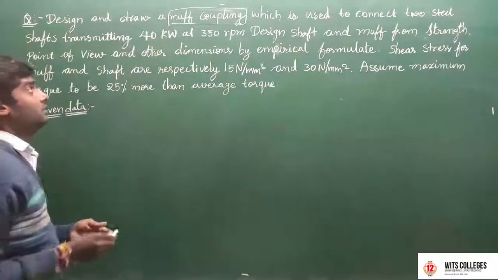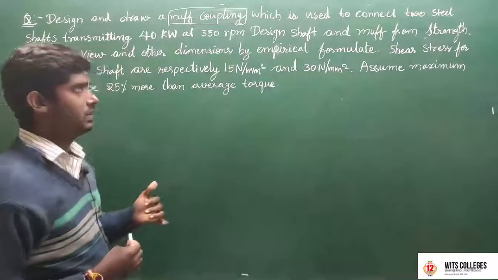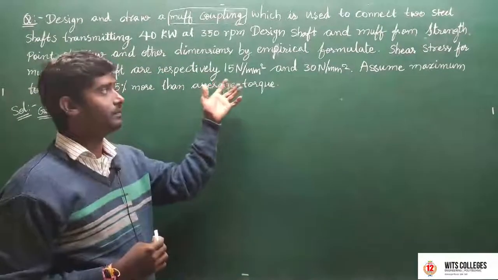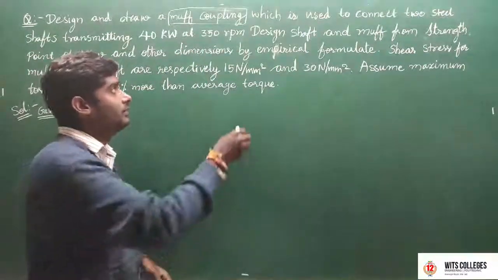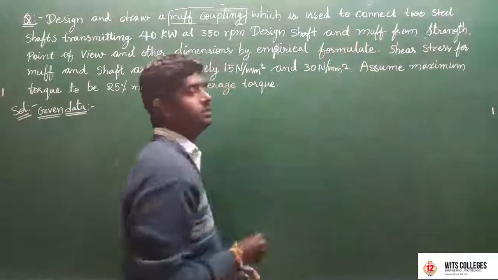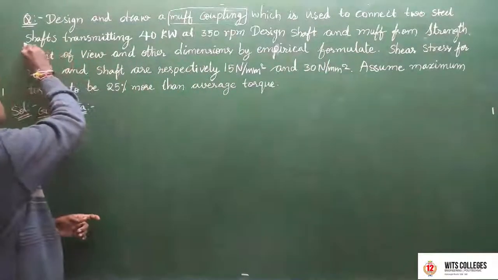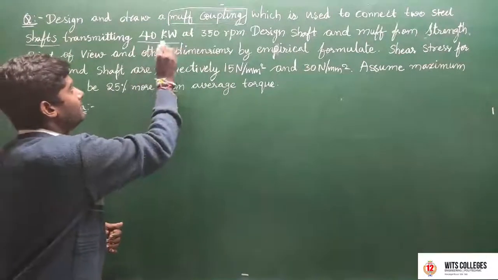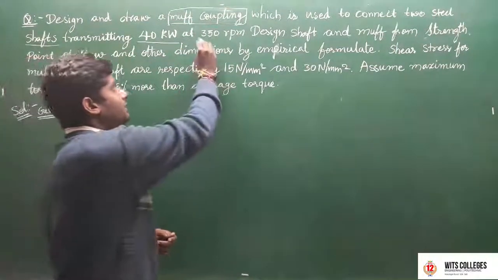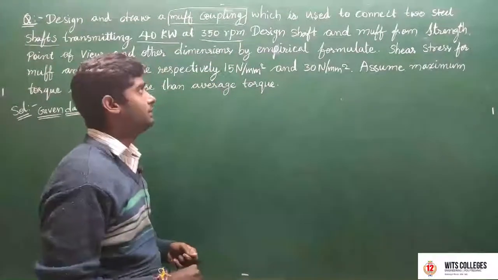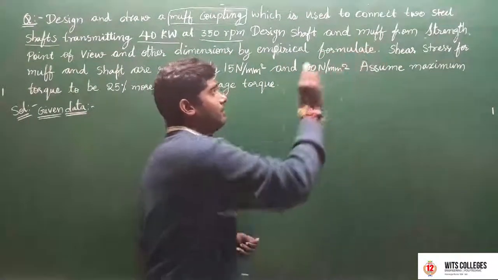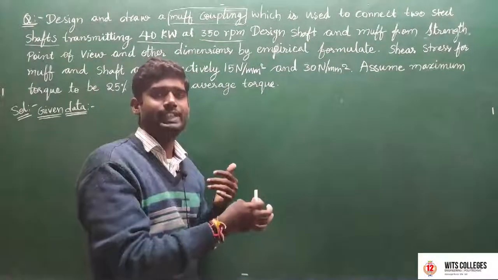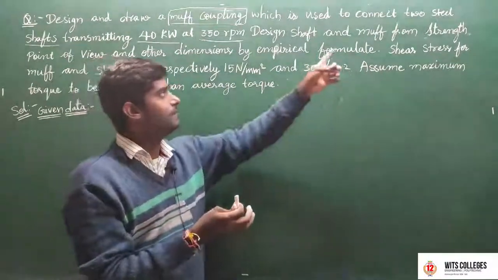Design and draw a muff coupling. In this question our aim is to design the muff coupling, which is used to connect two steel shafts transmitting 40 kilowatts at 350 rpm. Design the shaft and the muff. First of all, we design the shaft, and after that we go for the muff.